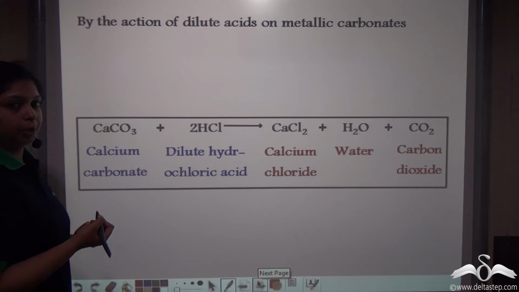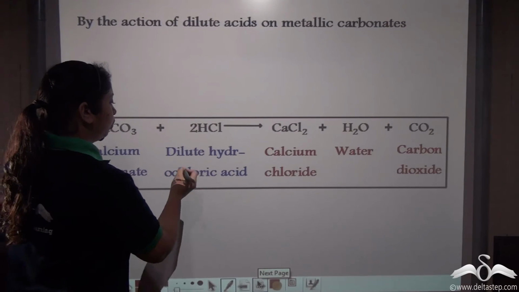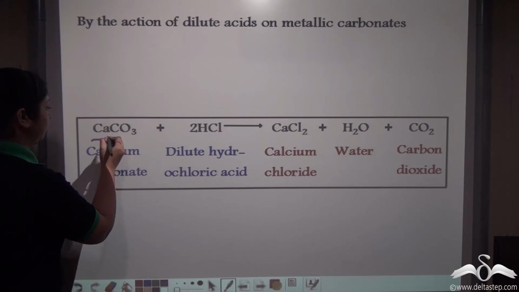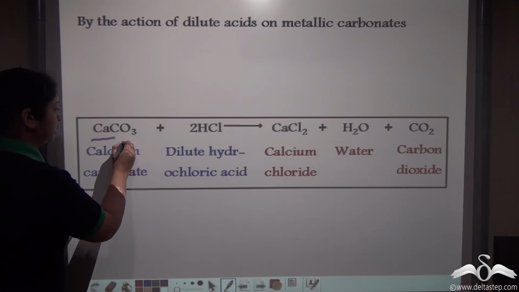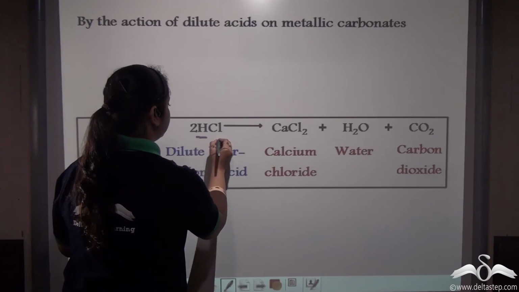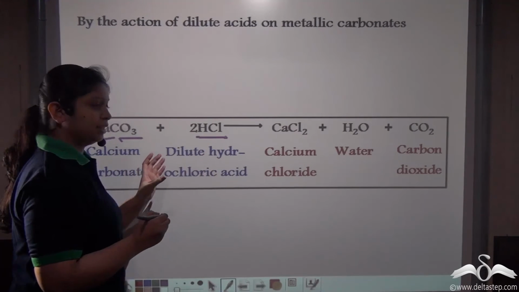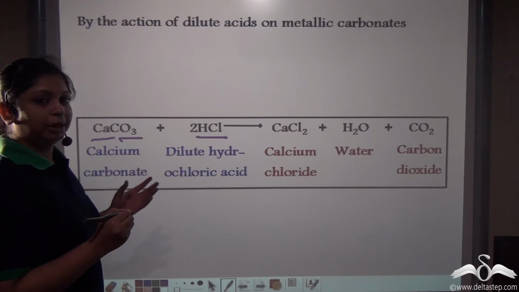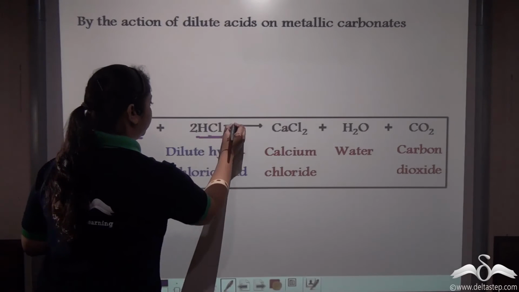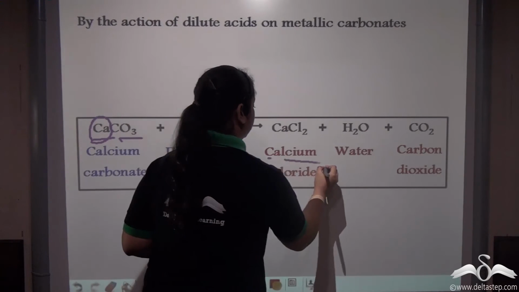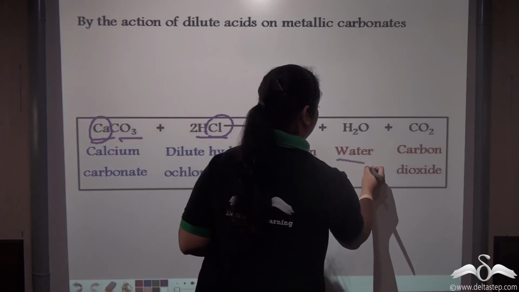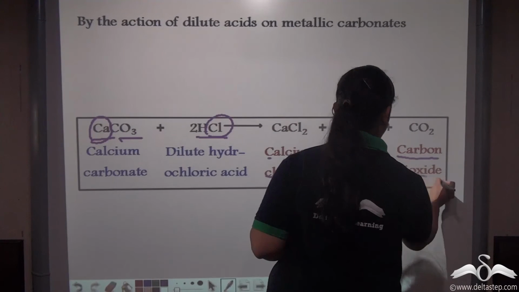Here we have calcium carbonate reacting with dilute hydrochloric acid. So see, we have calcium as the metal component, CO3 as the carbonate component, and we have dilute HCl as the acid. So what will be the salt formed? We get calcium reacting with chloride to form the salt calcium chloride. Along with that, water and carbon dioxide will be evolved.